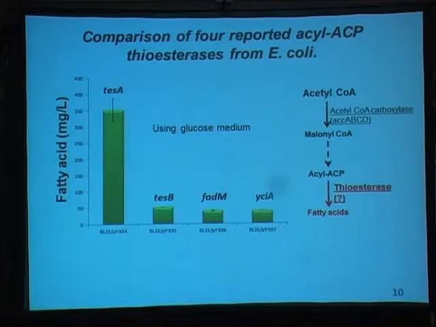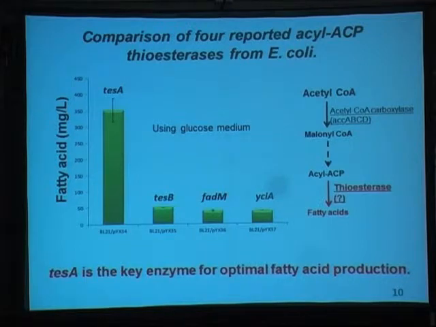So all these 4 genes have been recently reported in other references. I want to show you the fatty acid production. Research is very, very hot in the biofuel field currently, so we can easily get this type of reference. We tried this type of work based on the references, and we did the work in our lab, and we actually selected the TesA gene as an optimal fatty acid production gene.